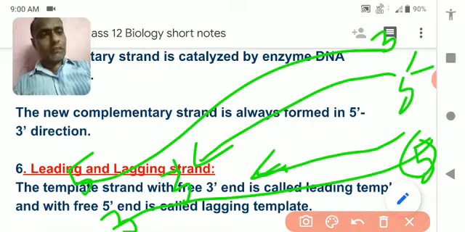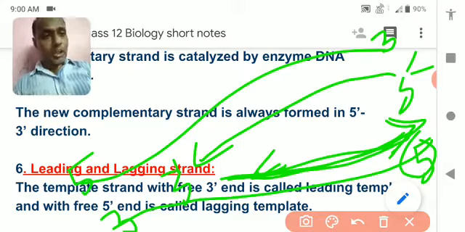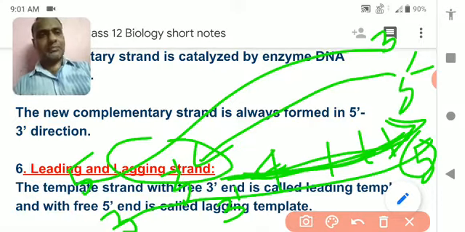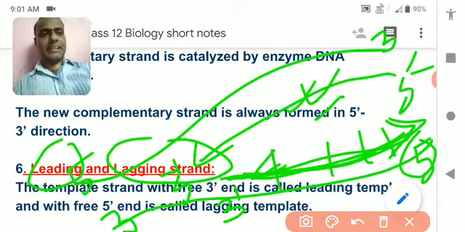So the formation takes place in this direction, meaning anti-parallel, and obviously it is the opposite strand or opposite direction. That's why small pieces of DNA form over here, and each piece is called an Okazaki fragment. Let's study. This segment is called the lagging strand. The first one is called leading and the other is called the lagging strand.